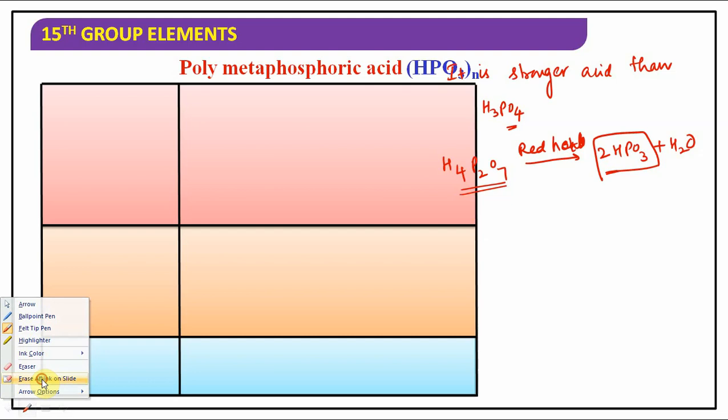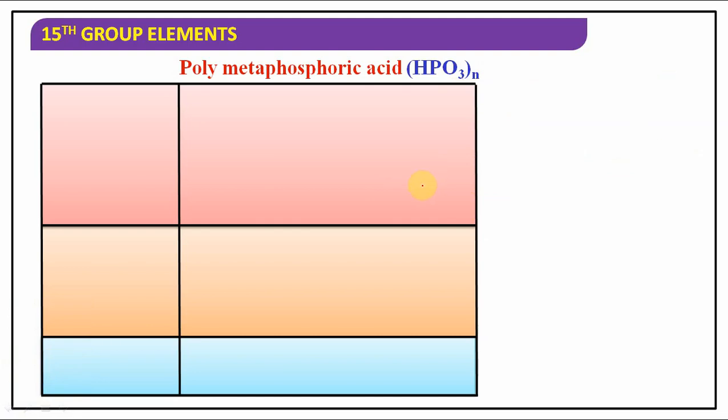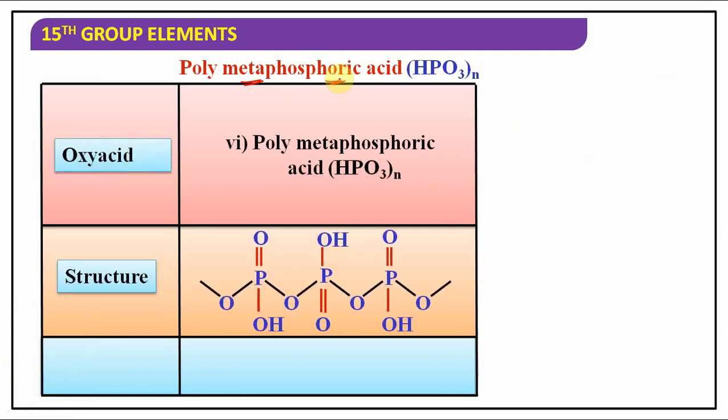It exists in the form of a polymer, that is polymetaphosphoric acid. What is its formula? It is (HPO3)n. Understood? So generally the metaphosphoric acid formula is HPO3. HPO3 is metaphosphoric acid.